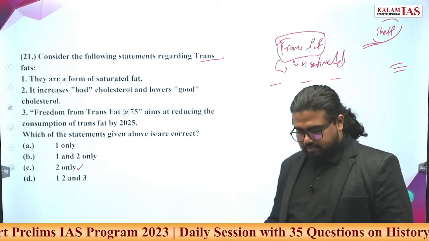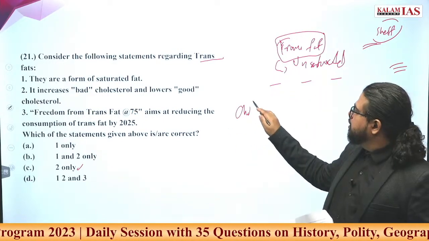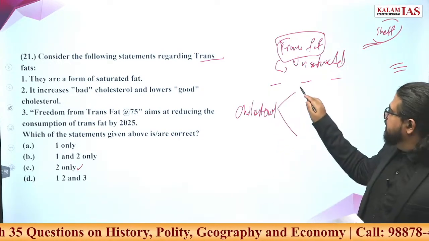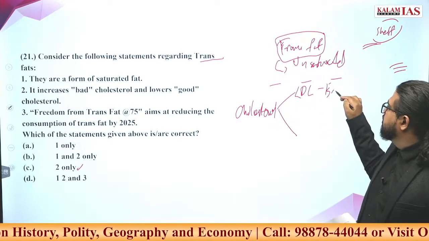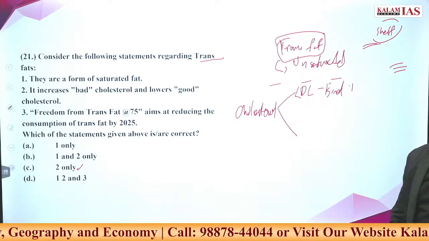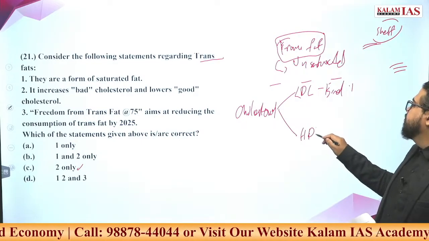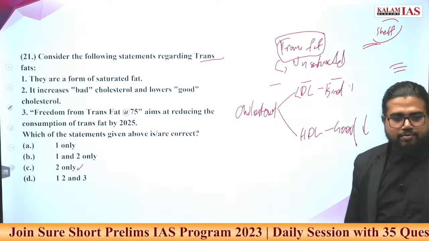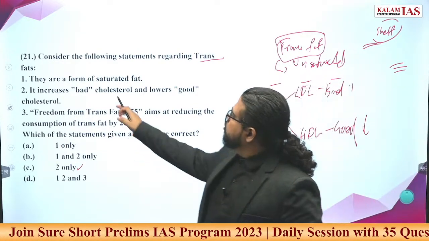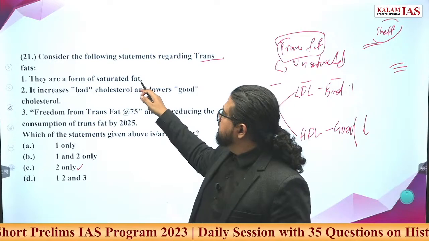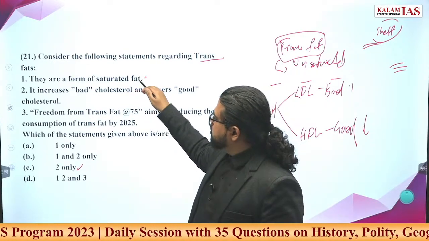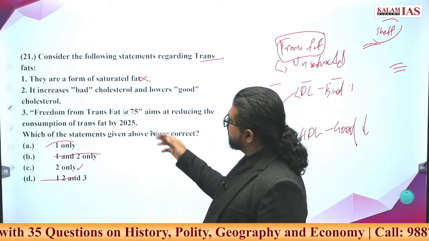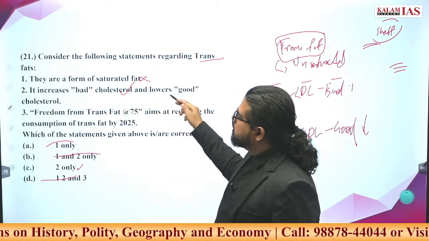What else? What happens to cholesterol level? There are two kinds of cholesterol. One is LDL. LDL is bad cholesterol. Bad cholesterol level increases with usage of trans fat, and HDL is good cholesterol. Its level decreases with usage of trans fat. Now, they are a form of saturated fat? Is it a form of saturated fat? Unsaturated. Wrong statement. It increases bad cholesterol, lowers good cholesterol.